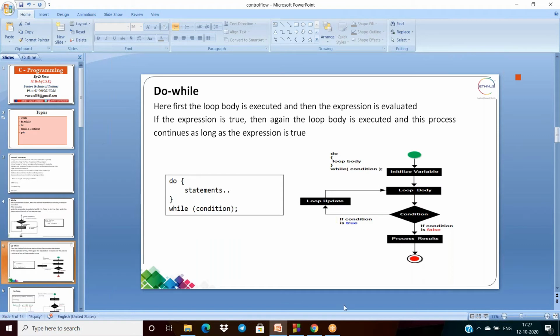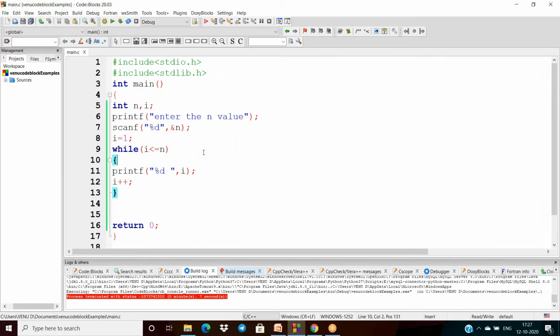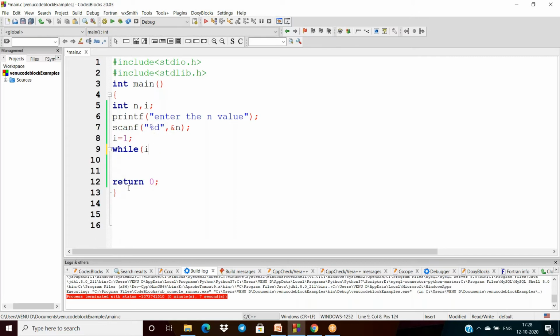Okay. So for the same program, I have to print 1 to n even numbers by using do while. So how do I write it? Here first of all, I am reading n and I am taking the I value as 1. So inside the do block, I'm printing the even numbers from 1 to n.